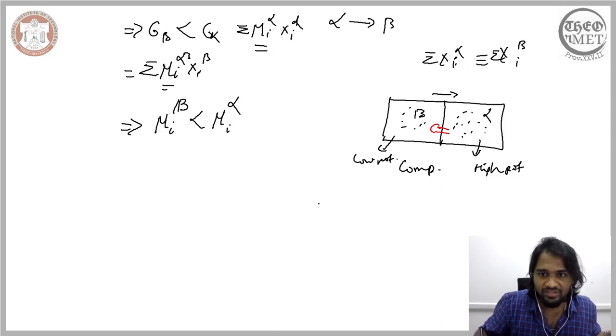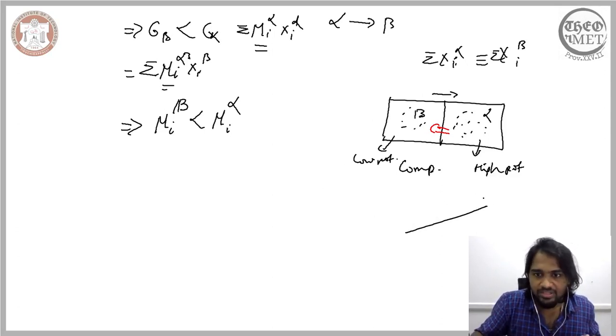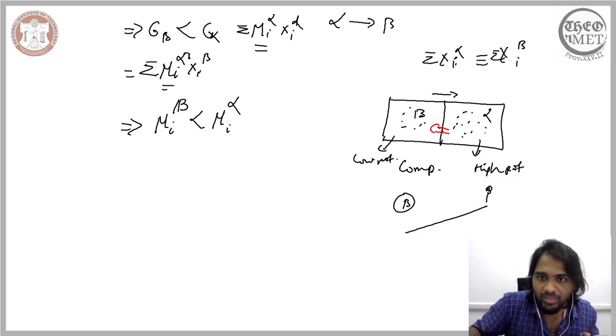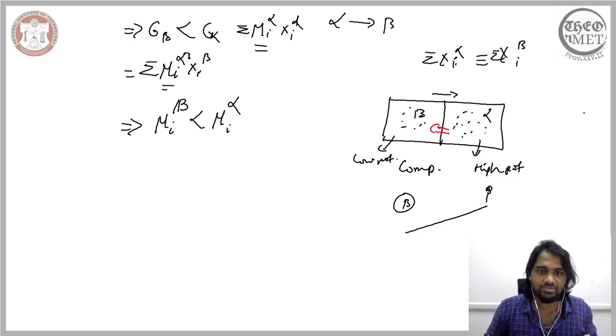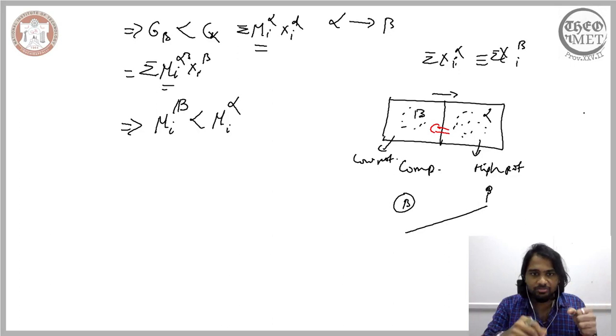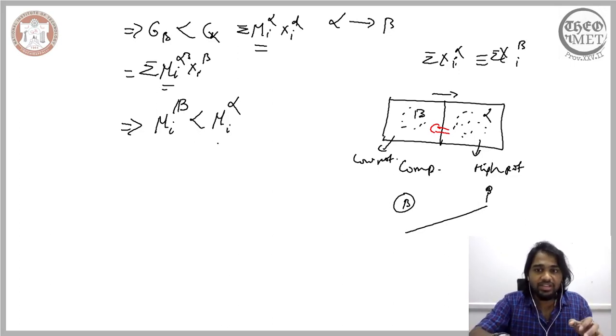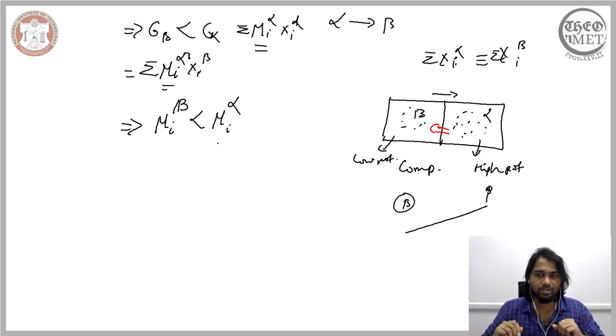The components in alpha are in the high potential region and they are moving towards a low potential region. You can imagine this gradient something like this, even a steeper gradient something like this. The component I is in the higher potential region and it is moving towards a lower potential region, which is the beta. And as the components keep on moving, the transition is established. So ultimately, when you see a phase change, it is driven by the difference in the chemical potential of the component.